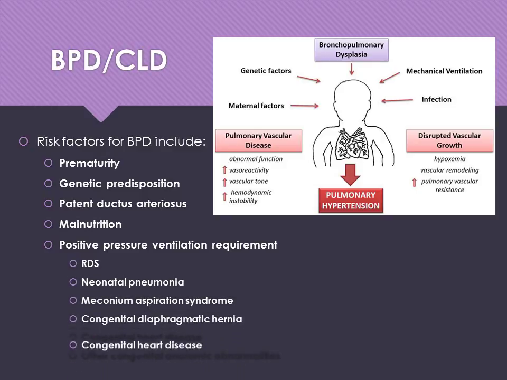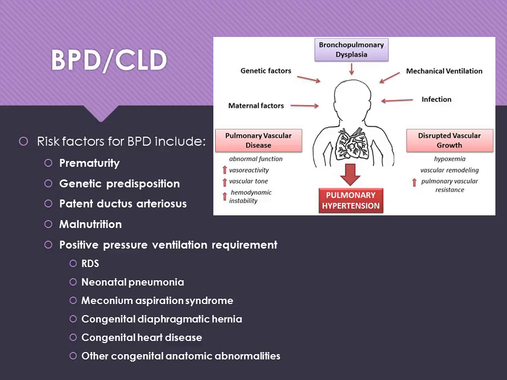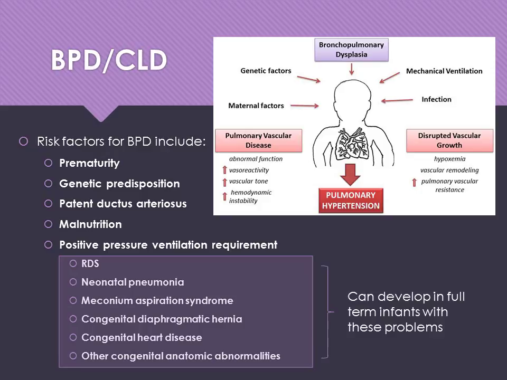We do see patients with all of these conditions: RDS, neonatal pneumonia, meconium aspiration syndrome, congenital diaphragmatic hernia, congenital heart disease, and other congenital abnormalities. We see these in full-term infants. Sometimes these conditions require that the patient be mechanically ventilated, and then that means a patient, even if they're full-term, can develop bronchopulmonary dysplasia as well.